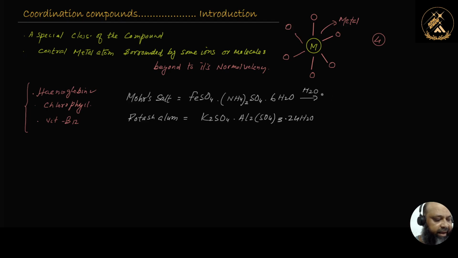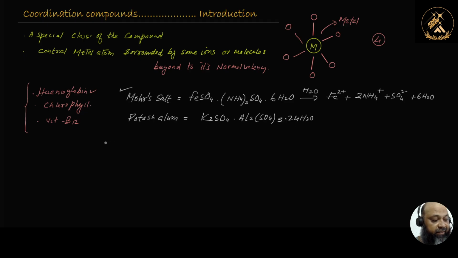These ions are Fe2+, and beside that it will produce 2NH4+, which are also positive ions, along with the SO4 2- ion. These are the products along with 6H2O. So that is the breakup of this Mohr's salt when we dissolve it in water.